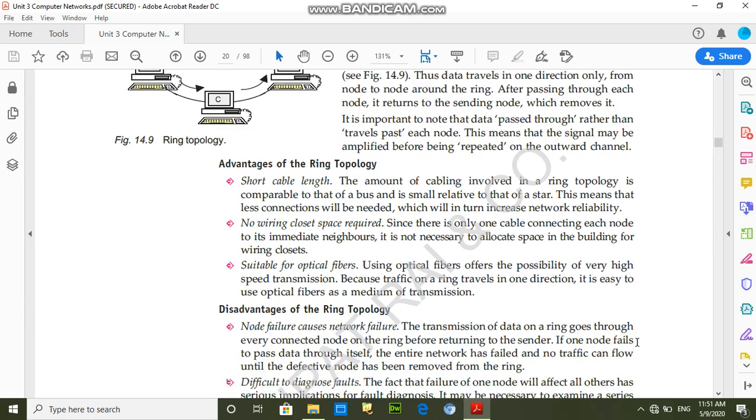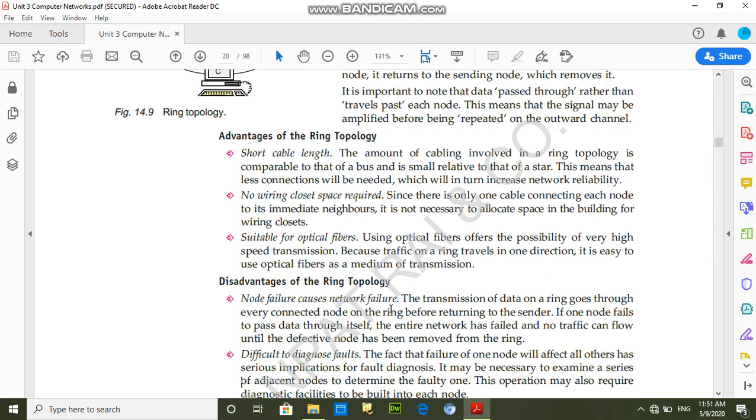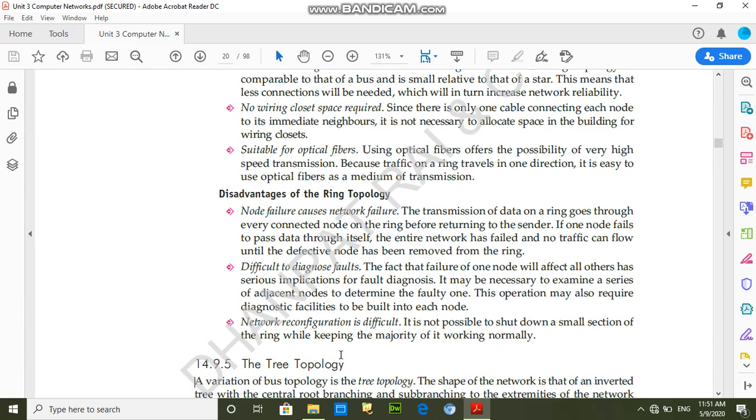And disadvantages: node failure causes network failure. It means if one node is not working in this type of topology, all computers will not work. Difficult to diagnose faults. If one node is not working, we have to check all computers to find which one is not working, and then we can isolate that computer. Network reconfiguration is difficult. It is not possible to shut down a small section of the ring while keeping the majority of it working normally.